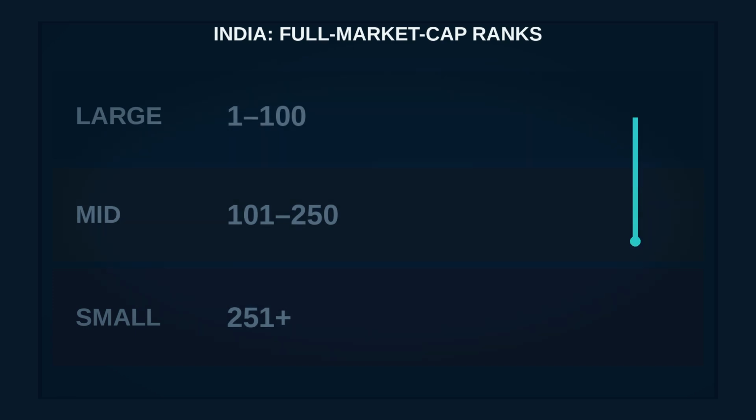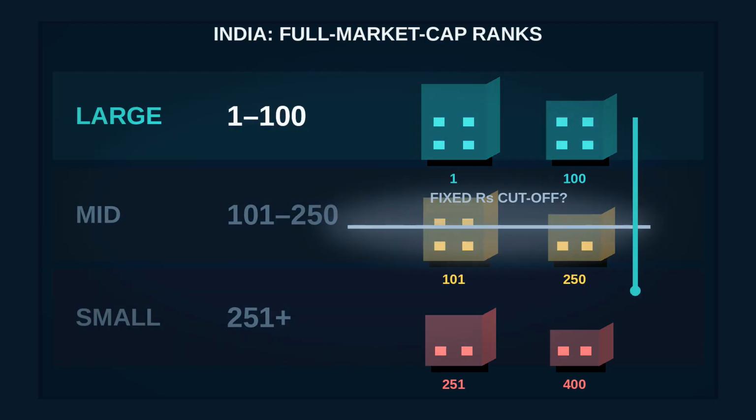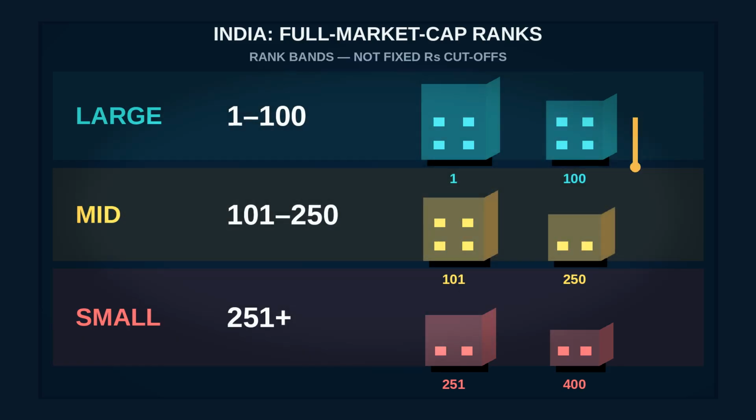Now move from one company value to the Indian classification used for equity mutual funds. Companies are ranked by full market capitalization. Large cap means ranks 1 through 100. Mid cap means ranks 101 through 250. Small cap means rank 251 onward. These are rank buckets, not fixed rupee cutoffs.